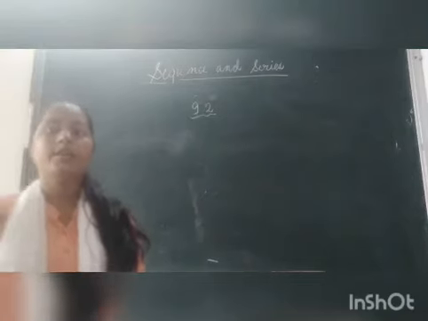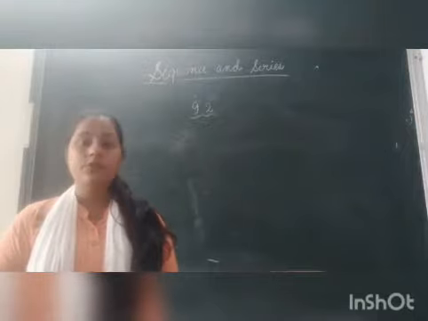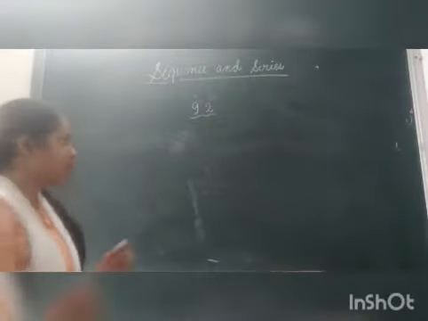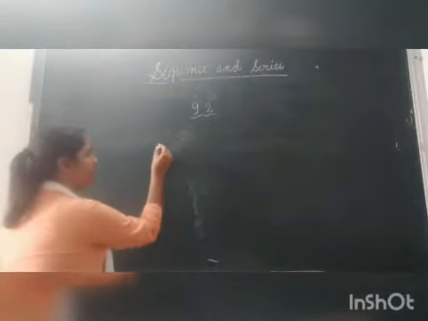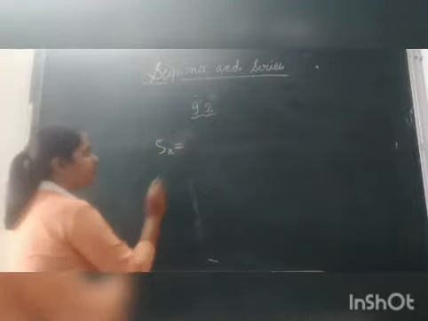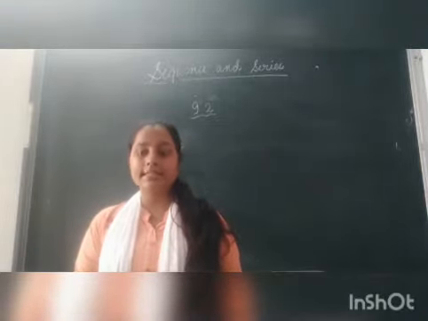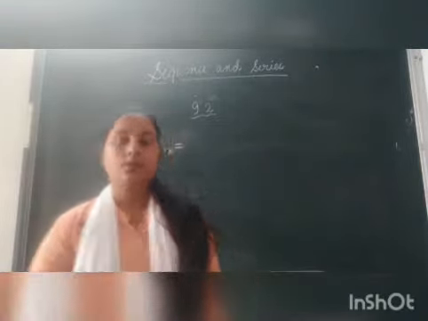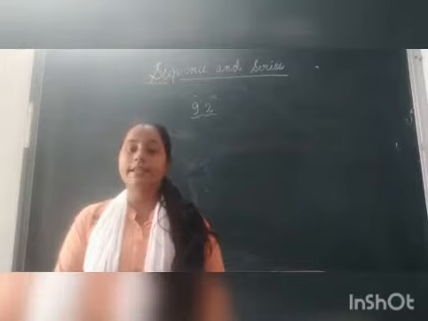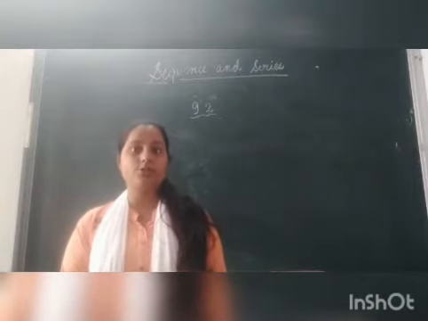In question number 2, we have to find the sum of odd integers from 1 to 2001. So first we are going to write the formula for sum of AP. Sn is equals to... Any question like this, first we have to find out whether the series or sequence is in AP or not. First thing that we have to find is whether the given question belongs to arithmetic